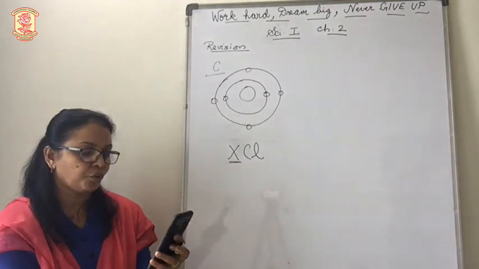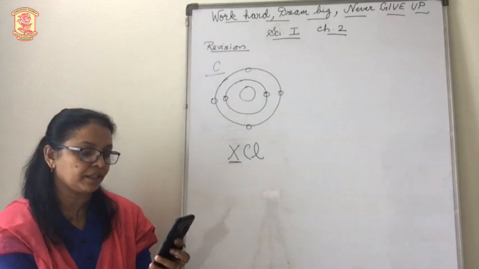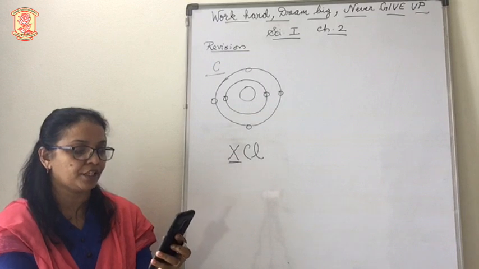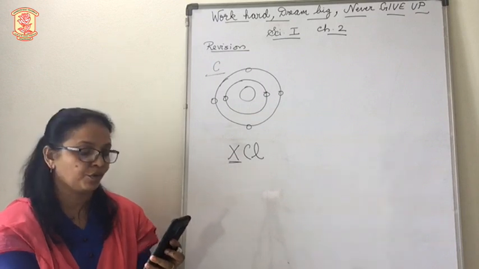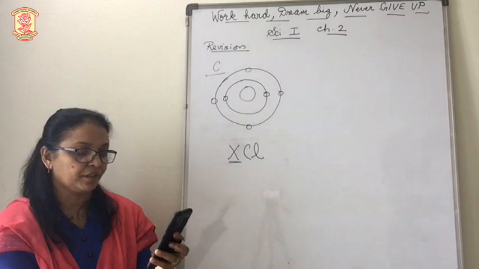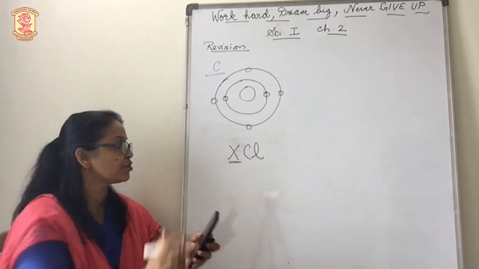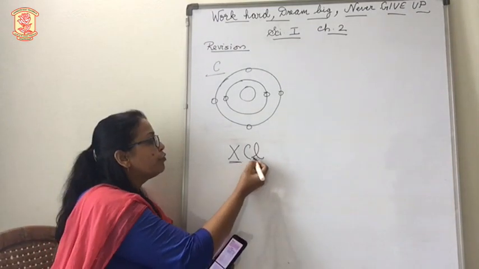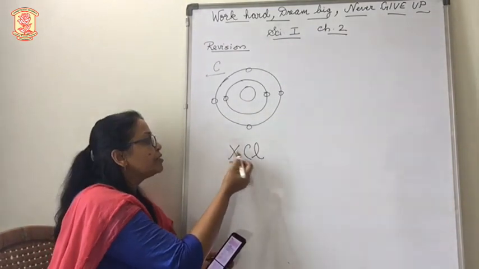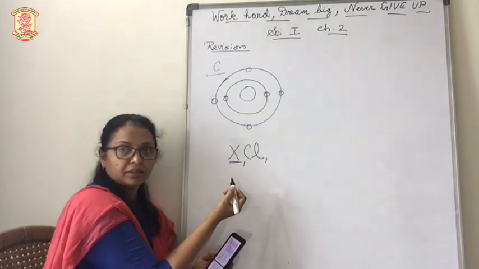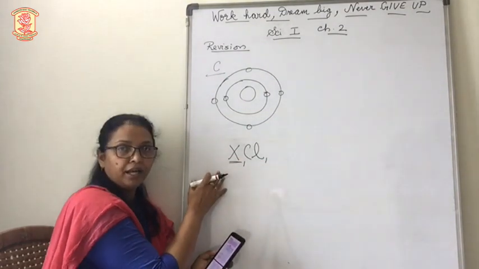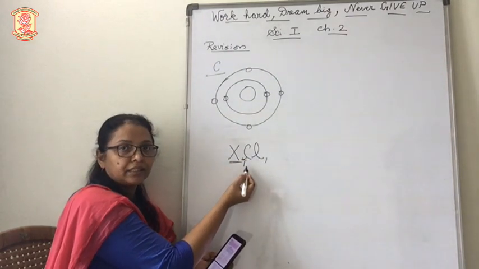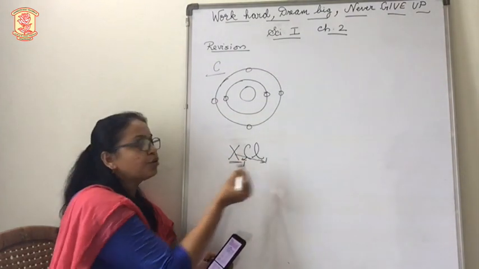Then, which of the following elements will be present in the same group? The options are sodium, magnesium, aluminium and silicon. We know that these are metals, but which metal are they asking about? It is XCl. When we write the molecular formula, we write the valency of chlorine next to X and the valency of X next to chlorine.